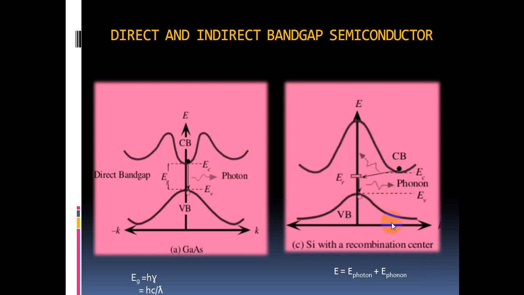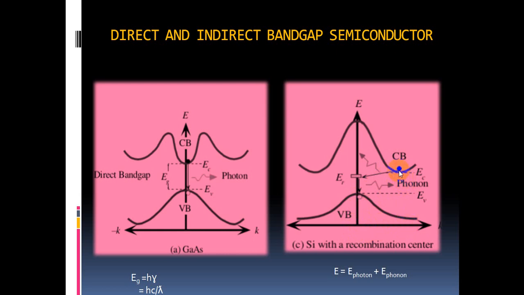That means there exists a difference in momentum. In the direct case the momentum is the same for electron and hole, but here the momentum of this electron and this hole is different. So the violation of the law of conservation of momentum takes place when it recombines with the valence band. That means it's not that easy to take a direct transition because of the momentum variation.